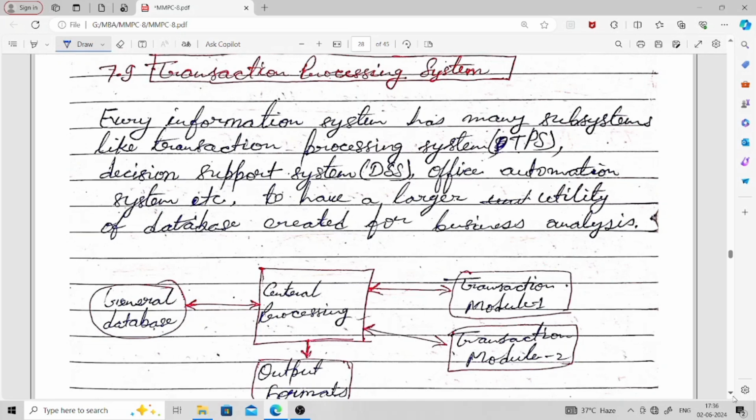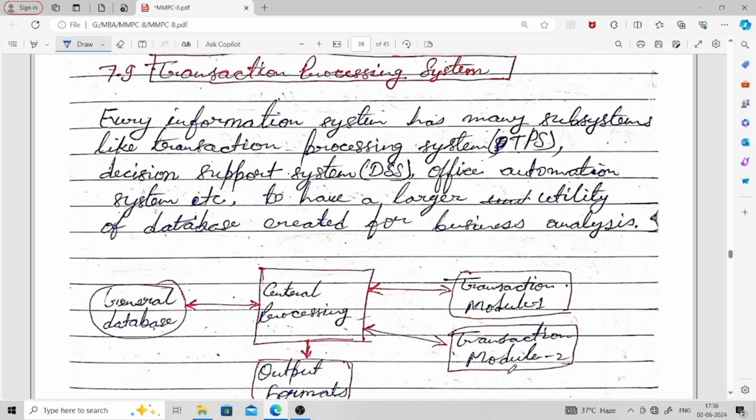Till now I discussed decision support systems, and what different kinds of support systems can be used. Then we have here the transaction processing system. Every information system has many subsystems like a transaction processing system, TPS, decision support system, DSS, office automation system, etc. To have a larger utility of the database created for business analysis, many subsystems are required.